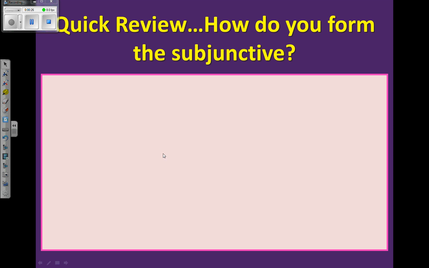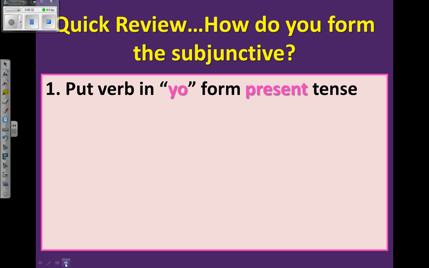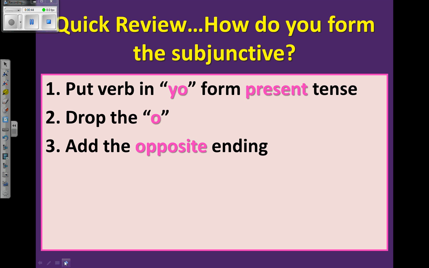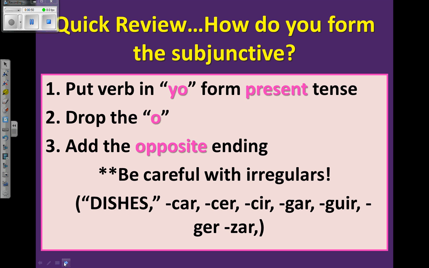Ok, un repaso rápido. ¿Cómo formamos el subjuntivo? Es como formar los mandatos. Empezamos con la forma de yo. En el presente indicativo, quitamos la o y ponemos las terminaciones opuestas. También ustedes necesitan recordar todos los irregulares, ¿ok? Verbos como car, buscar, que terminan con ser, como conocer, sir, gar, gir, her, sar, okay? There's a couple on here you'll need to add to your paper.